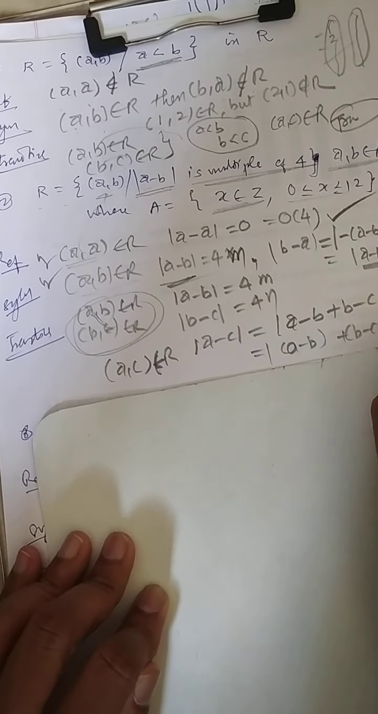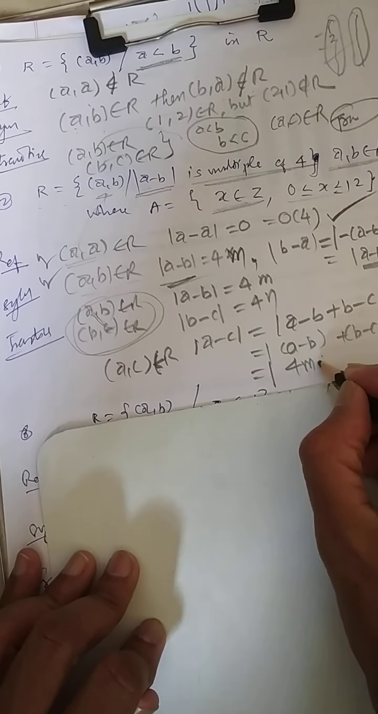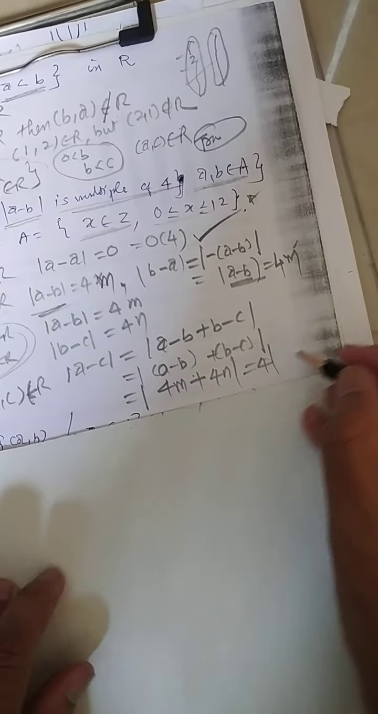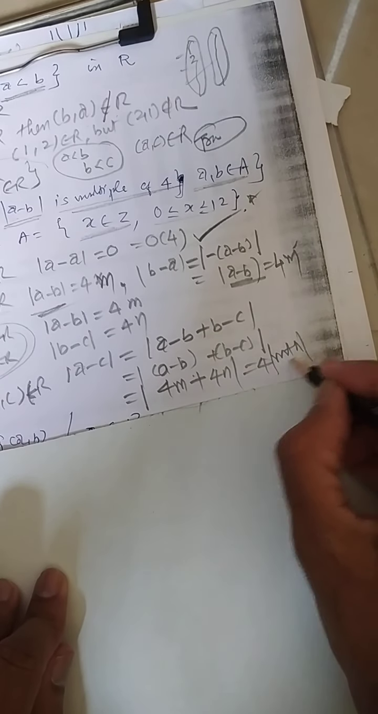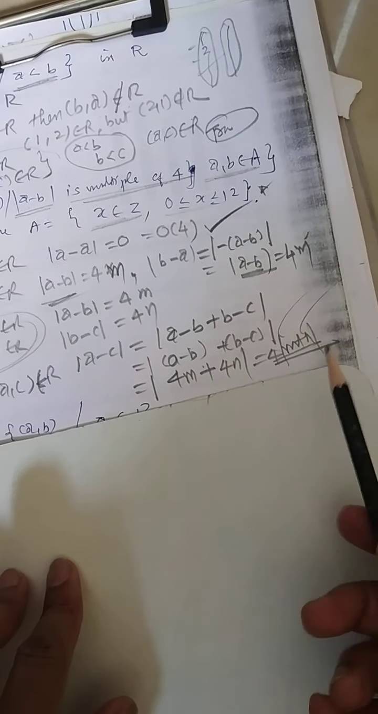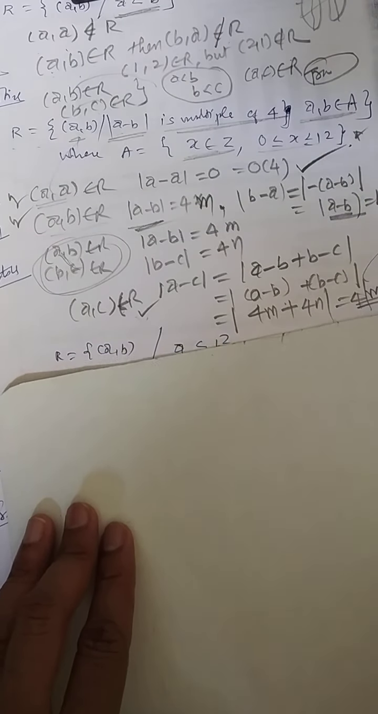Are you getting it? Whatever is known to me, I am trying to put here. It is 4m plus 4n. I can take 4 common and conclude that it is 4 times (m plus n). m is an integer, n is an integer. We know that m plus n is also an integer. So this is correct. This is a way to develop things.